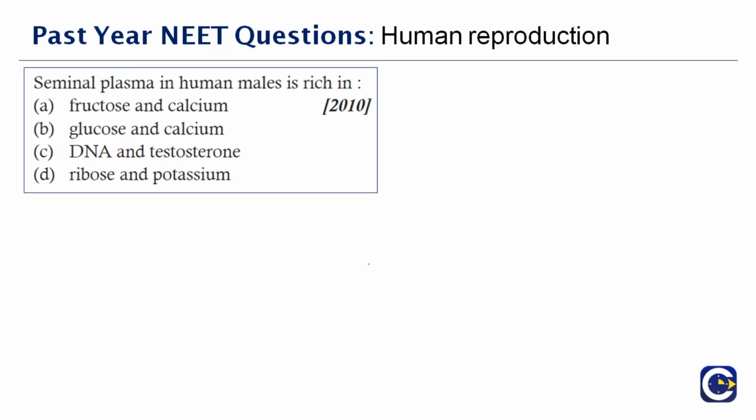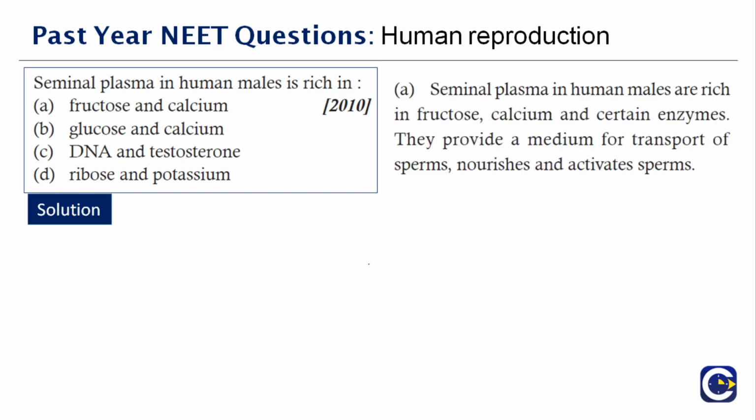Seminal plasma in human males is rich in dash. This question was asked in the year 2010. A very easy question. You should know the answer. It is rich in fructose, calcium and certain enzymes. They provide a medium for the transport of the sperm, and they nourish and activate the sperm. So seminal plasma of human males is rich in fructose, calcium and enzymes. Always remember it. Please don't forget.